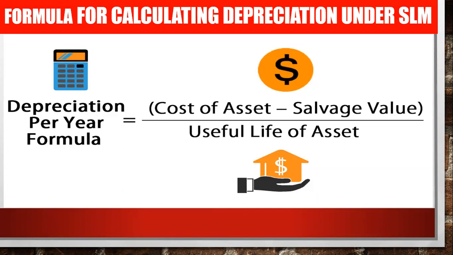Salvage value means the scrap value, or residual value also. Salvage, scrap, residual, all are the same. Upon useful life of the asset. This is the useful life, how long you can use the asset. Clear, everyone?